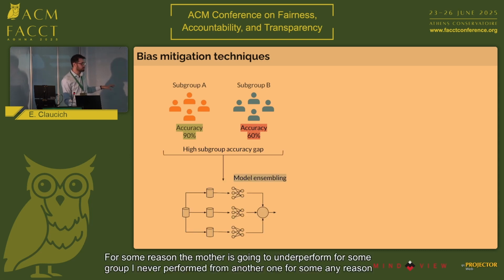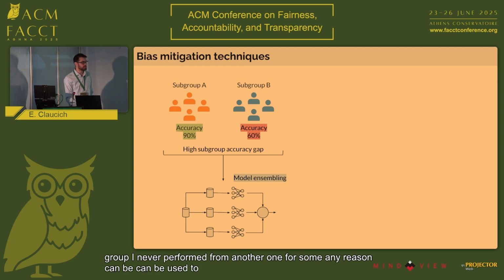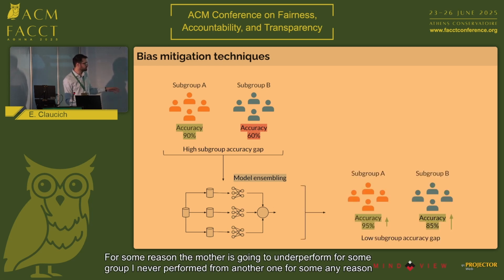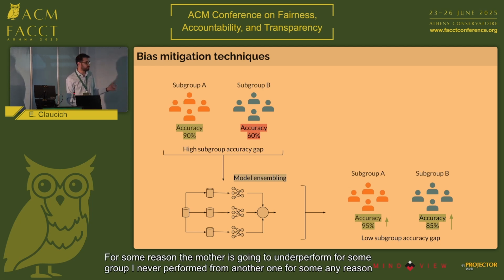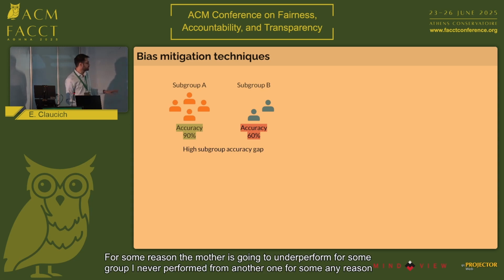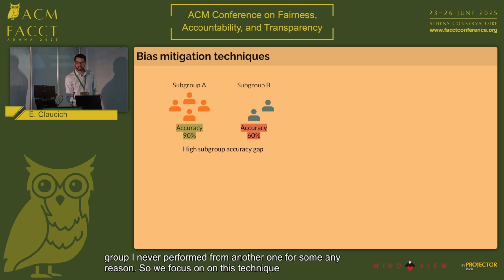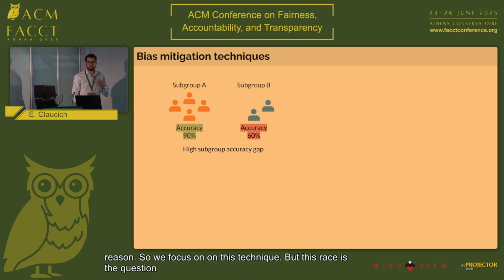In this work, we focus on how model ensembling can be used to address these kinds of biases, because it was already proven that model ensembling can help to improve the performance of both subgroups at the same time, basically reducing the subgroup accuracy gap between them. So we focus on this technique. But this raises the question of why, or even where, this discrepancy in performance comes from.